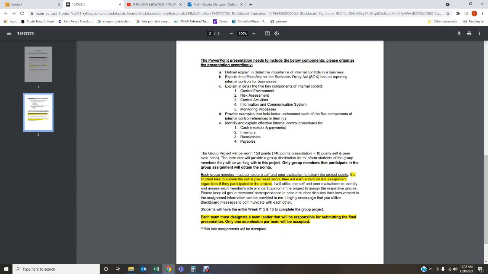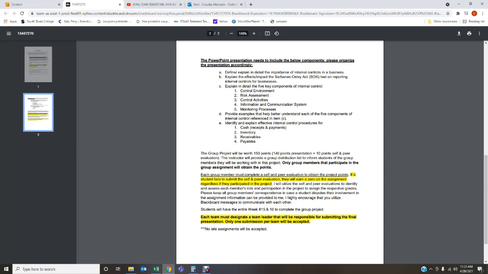You're going to provide examples to help better understand each of the 5 components of the internal control referenced in item C. And then E, you're going to identify and explain effective internal control procedures for cash. That includes receipts and payments, inventory, receivables, and payables. Okay? So, the group project is worth 150 points. That's 15% of your overall grade.